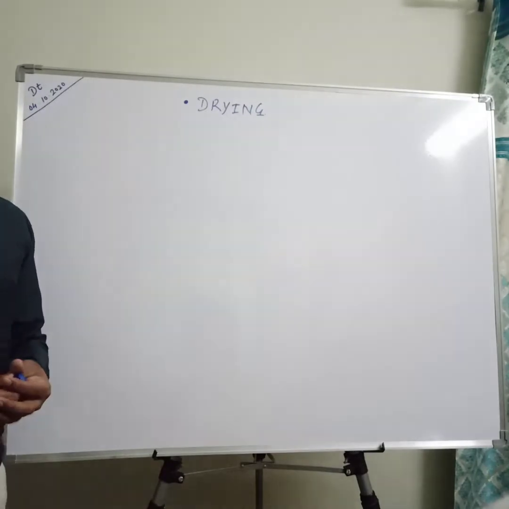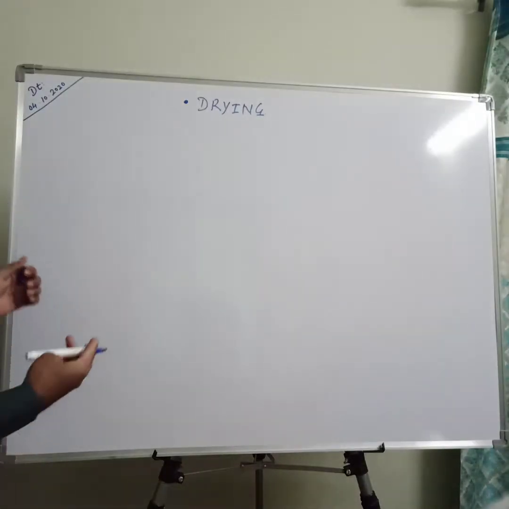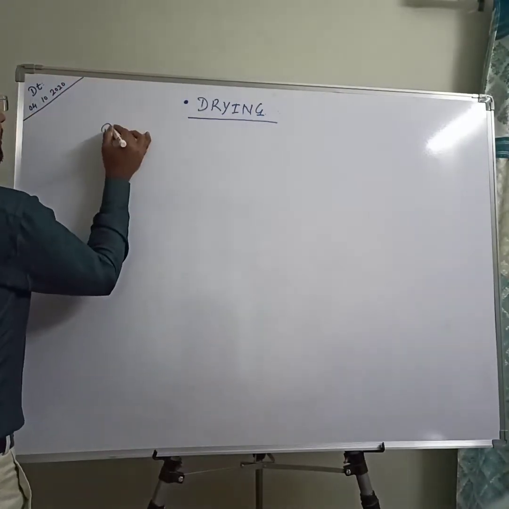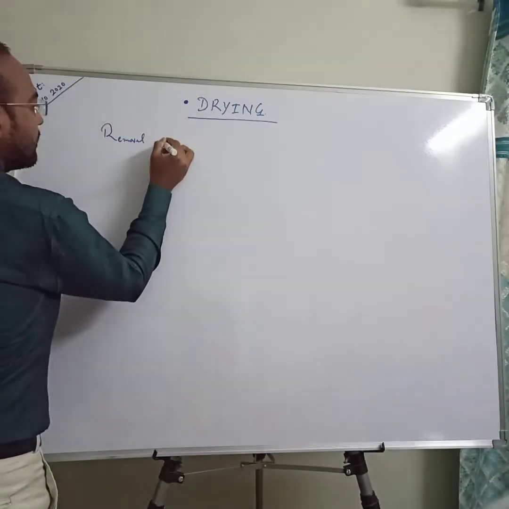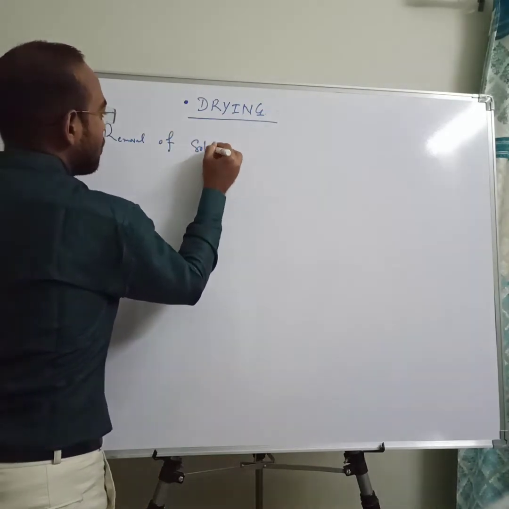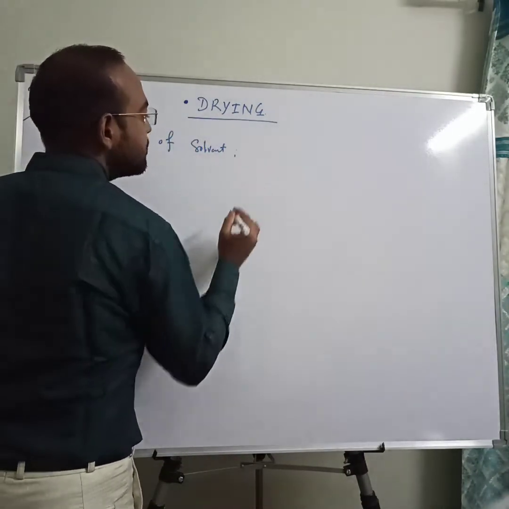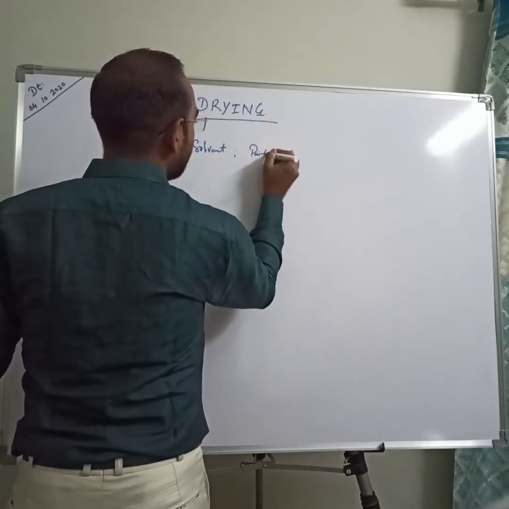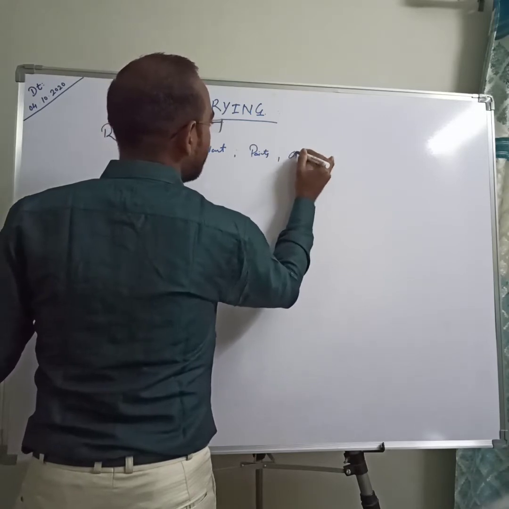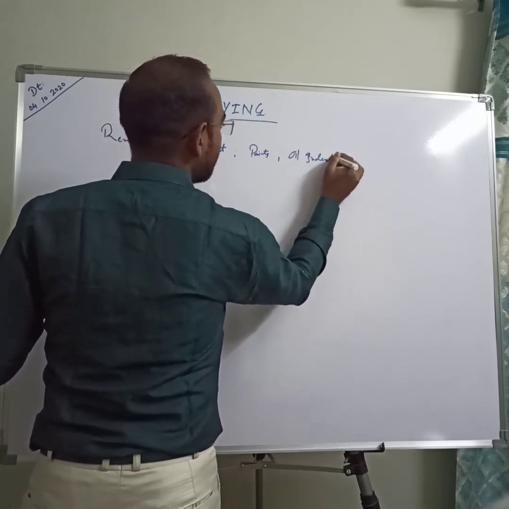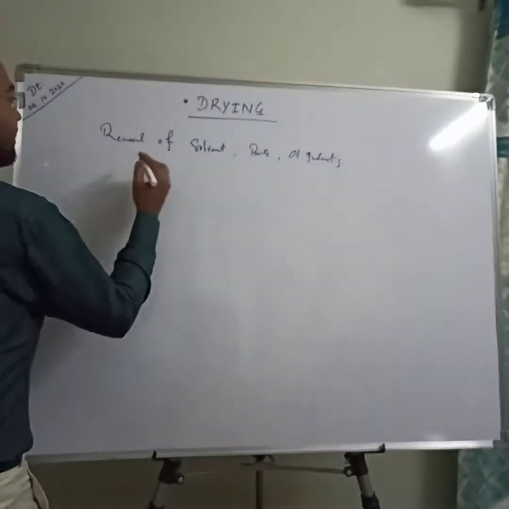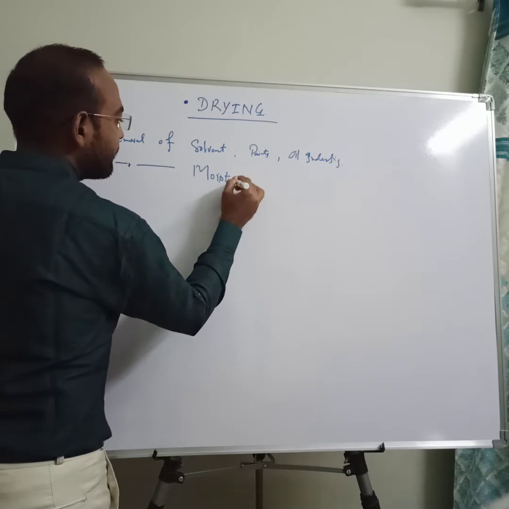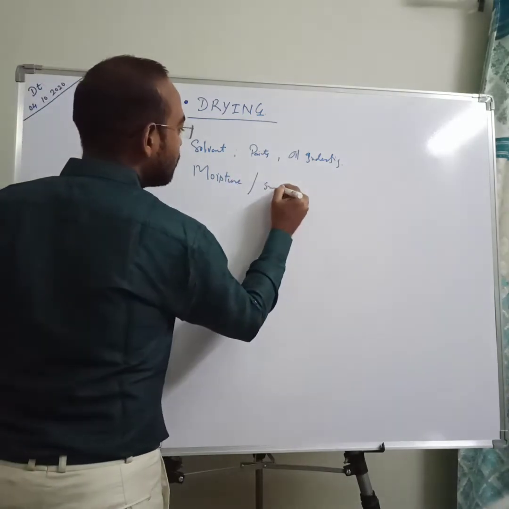Hello everyone. Our today's topic is drying. Drying is basically, in simple words, a removal of solvent. When we specifically talk about application of paints or in oil industries, or simply we can say that drying is simply a removal of moisture or small amount of water.